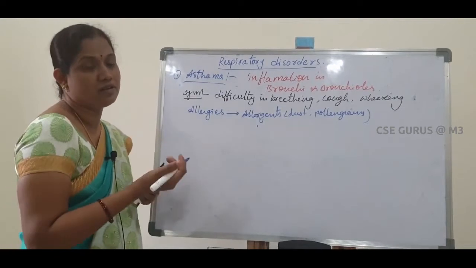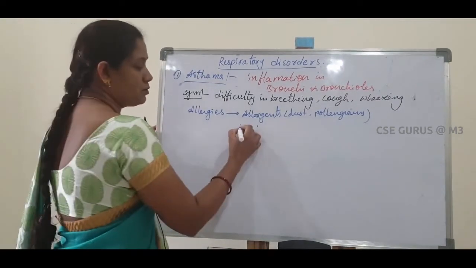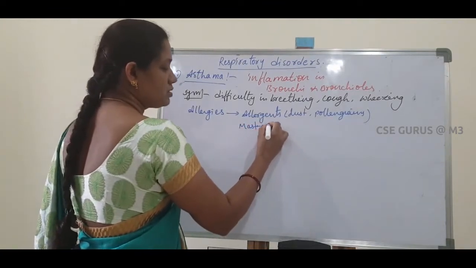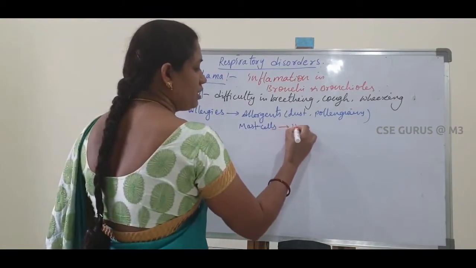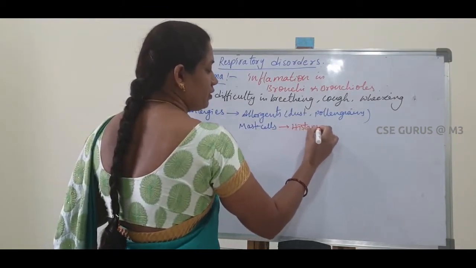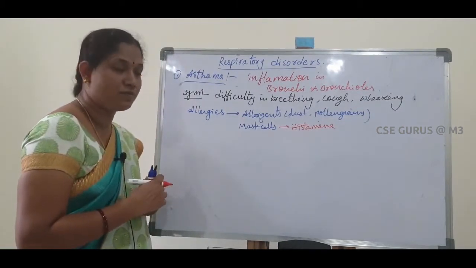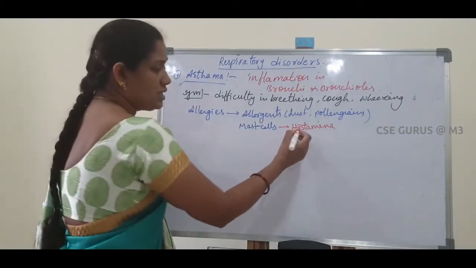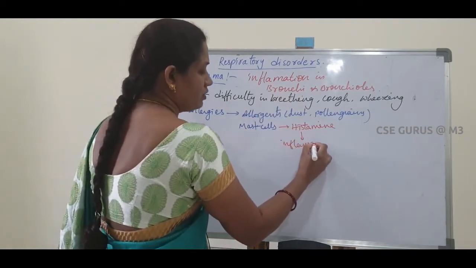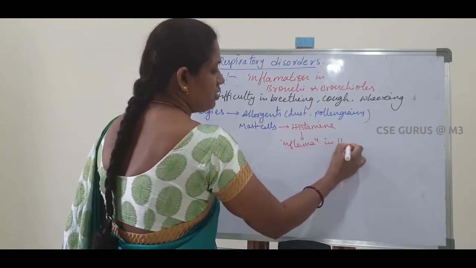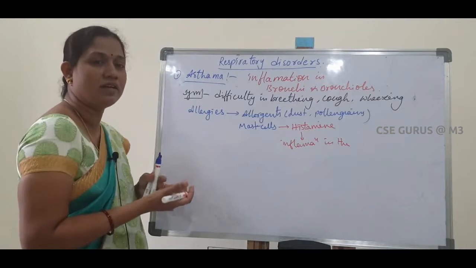They stimulate the immune system. As a result, in our immune system, mast cells are present. These mast cells produce chemicals called histamines. The mast cells secrete a large amount of histamines. These histamines bring inflammation in the bronchi and bronchioles. Inflammation means swelling occurs in the tubes.